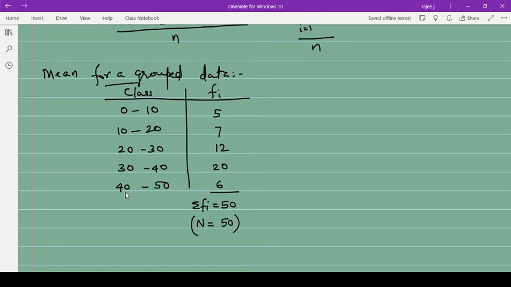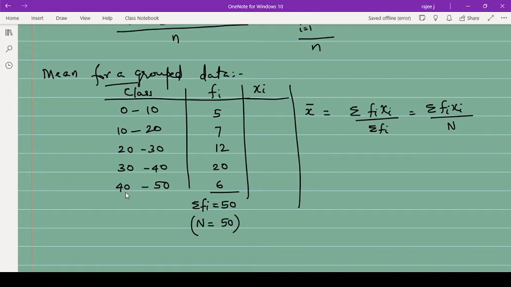Then the formula for the mean in group data is given by summation fi xi divided by summation fi, or we can write this as summation fi xi divided by capital N, because for summation fi we use capital N. Do not think that you can cancel these two. As I told, we will be finding xi. Xi is the midpoint of each class.